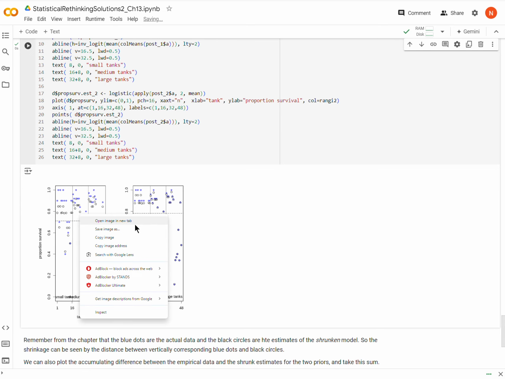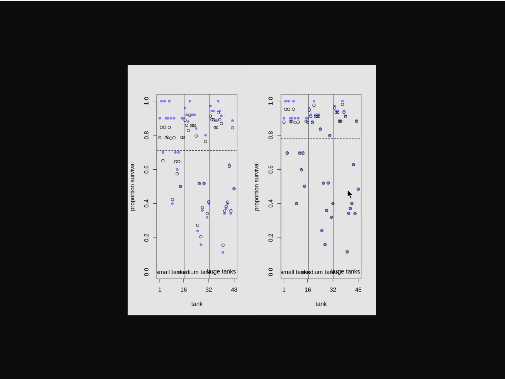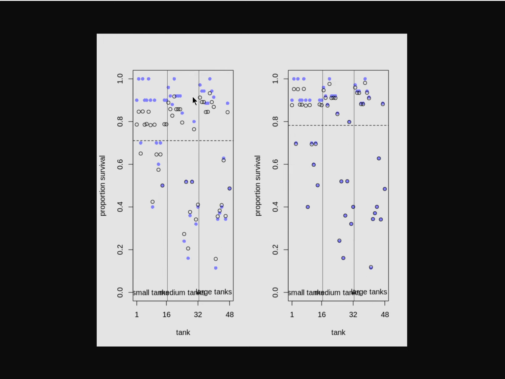Let me pull this out into another tab so we can get a better look. What we're looking at here is that all of the blue dots are the actual data. I think this is the proportion of tadpoles that survive in different population densities of tanks, and each dot represents a tank.